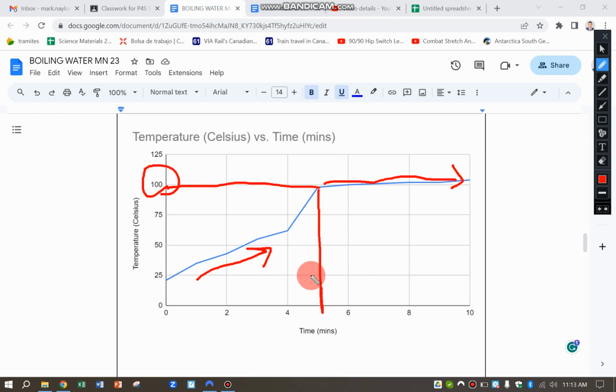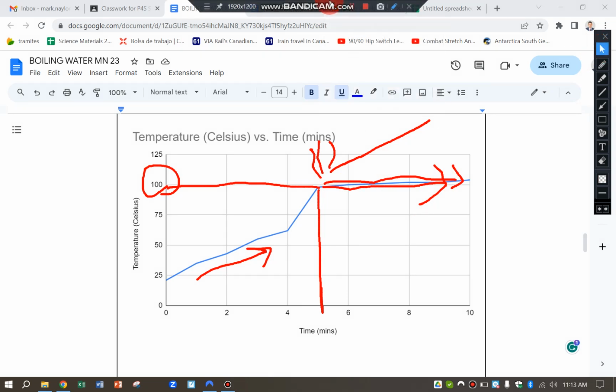This is because the energy from the Bunsen burner, the heat, is being used to evaporate the water, not raise the temperature further, and that's why the graph does not go up and up. The water is boiling here, so it's a change of state, so the energy is going towards changing the state rather than continuing to heat the water. The energy is going in the water vapor into the air.